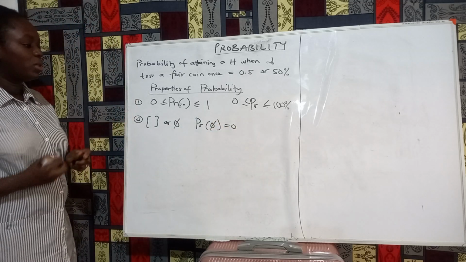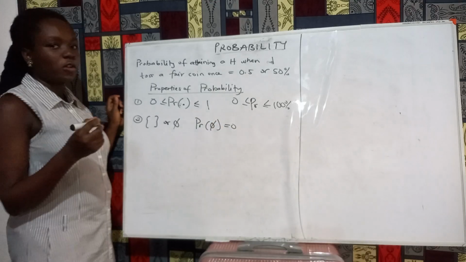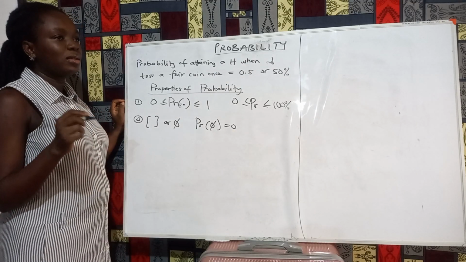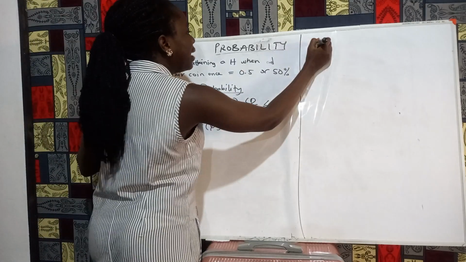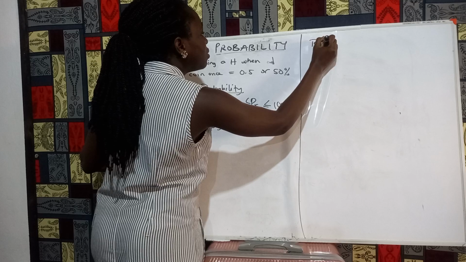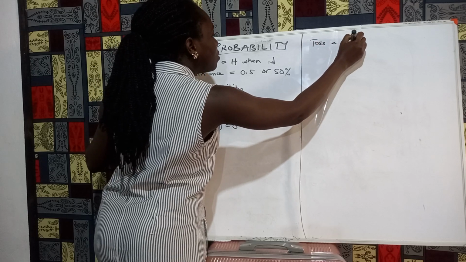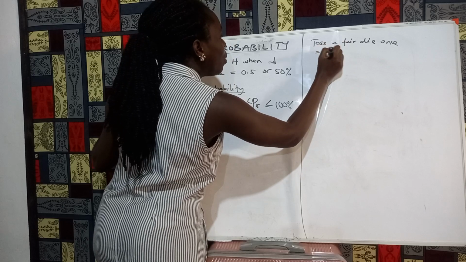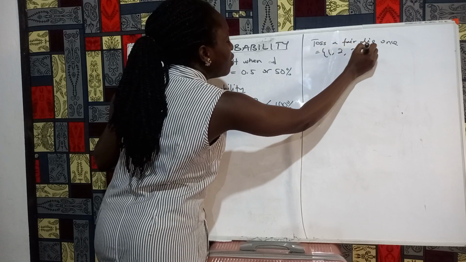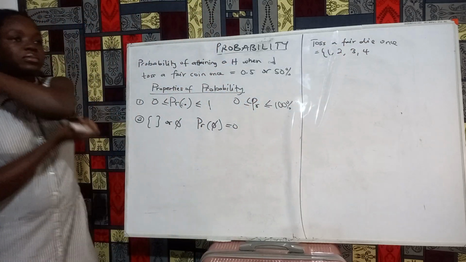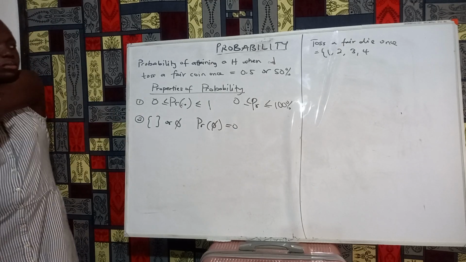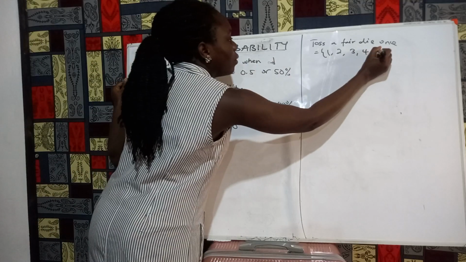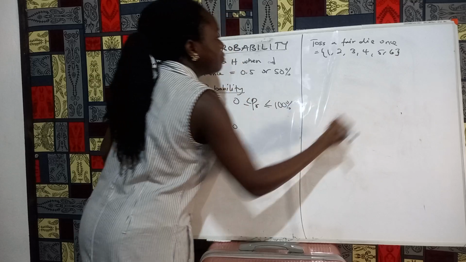Why is this so? Given the experiment of tossing a fair die, the outcomes are either 1, 2, 3, 4, 5, or 6.